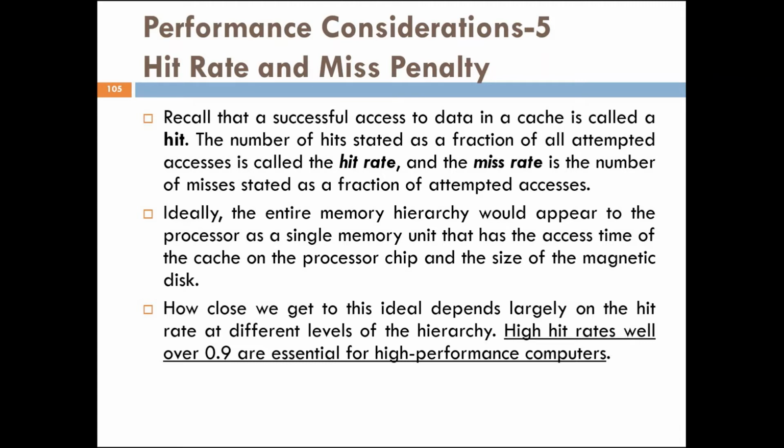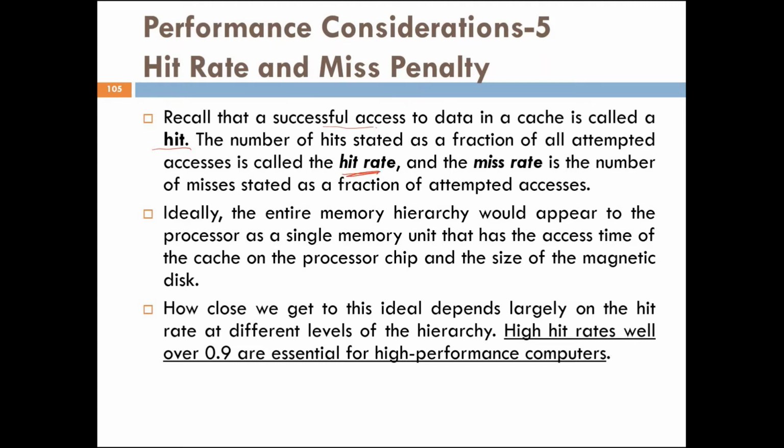I hope you have understood what hit rate is. Whenever a processor tries to fetch data from the cache, and the data is present in the cache, we call it a hit. Whenever the data is not there in the cache, it has to be copied from the main memory into the cache memory, and we say a miss has occurred. So what is hit rate?